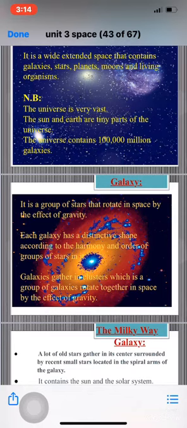Galaxies gather in clusters, which is a group of galaxies that rotate together in space by the effect of gravity. A lot of galaxies together are called a galaxy cluster, which is a group of galaxies that rotate together in space by the effect of gravity.